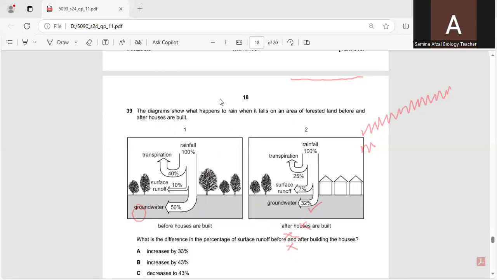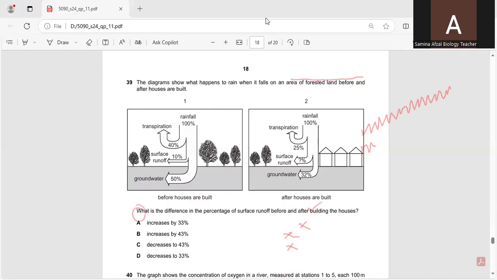Now question number 39. In question number 39, the diagram shows what happens to rain when it falls on an area of forested land before and after houses are built.